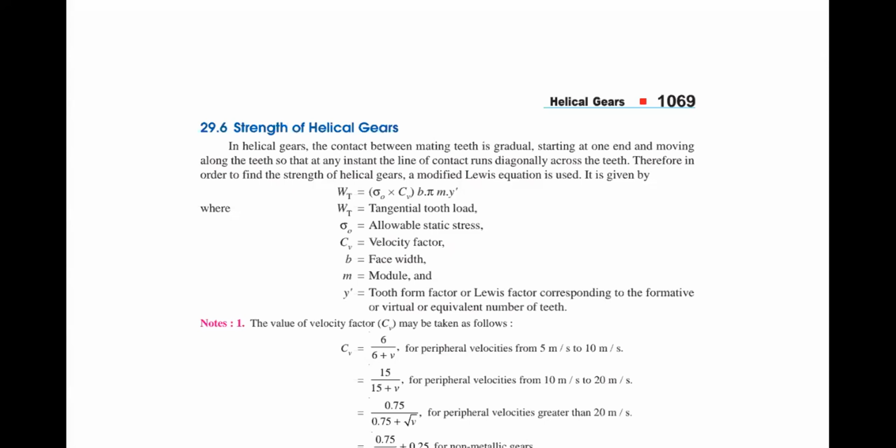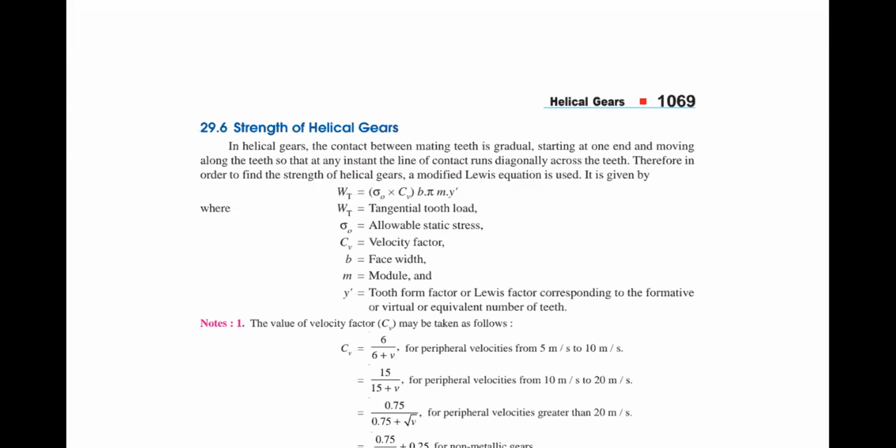What is the beam strength of your spur gear? What is your spur gear strength? Basic equation, beam strength or Lewis equation.